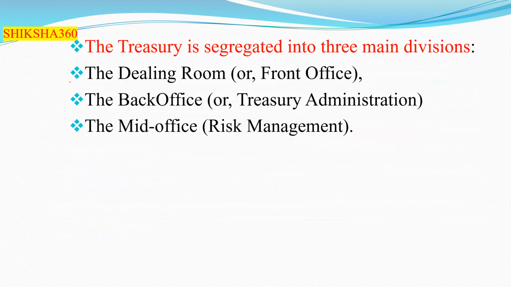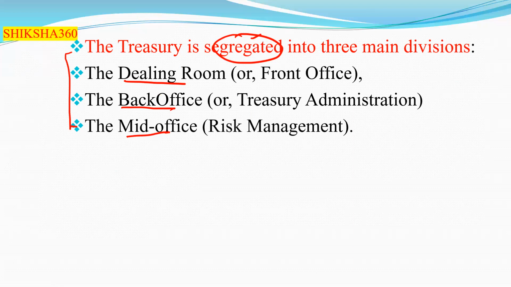So the treasury is segregated into three main divisions. First one is the dealing room, also known as the front office. Second one is the back office, which is known as treasury administration. Third one is the mid office, which is known as risk management.